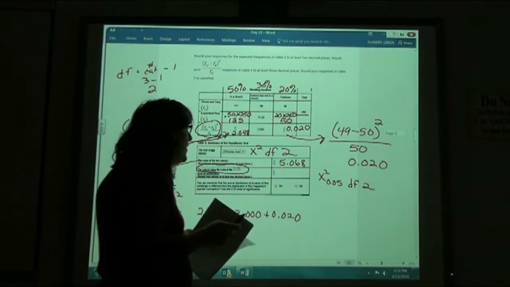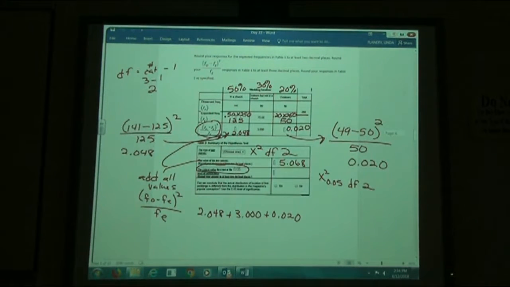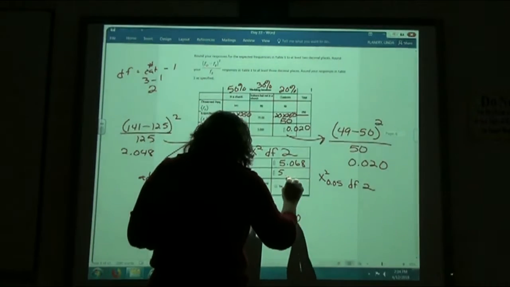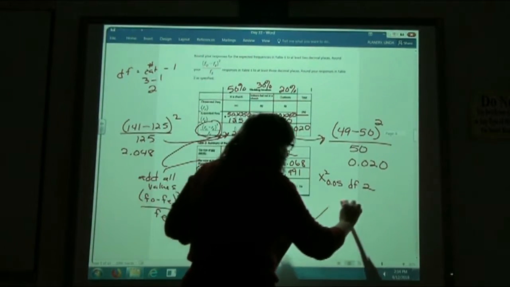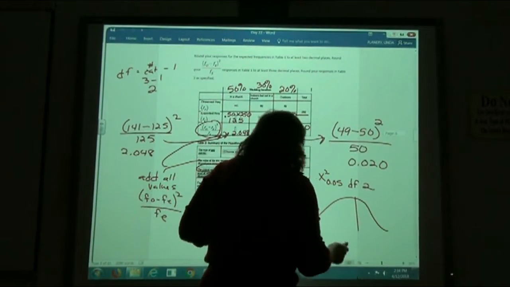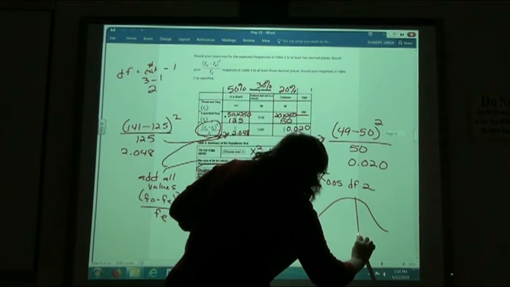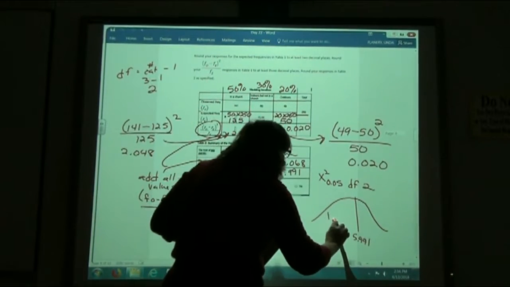If you calculate that out using your calculator, if you haven't done that already, just giving you a second to get that punched in. Chi squared at the 0.05 level of significance with a degree of freedom of 2 should give you 5.991. So when I'm testing this one, my critical value is 5.991.